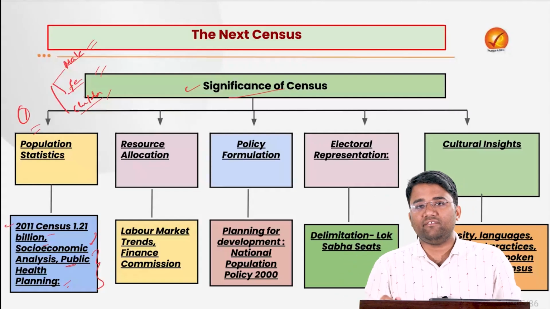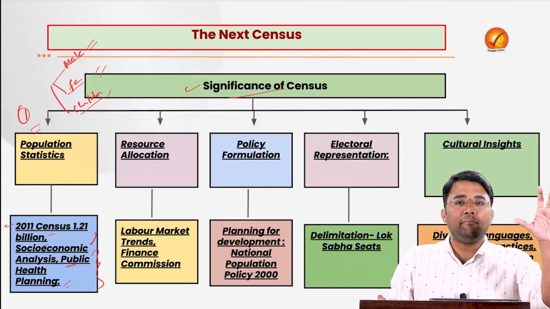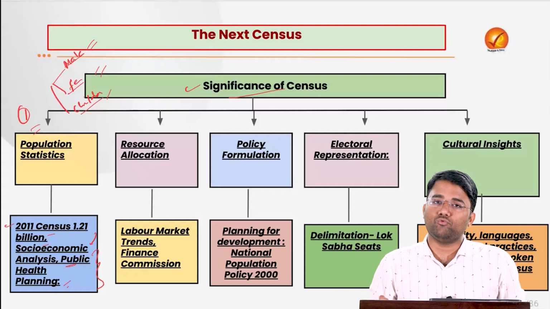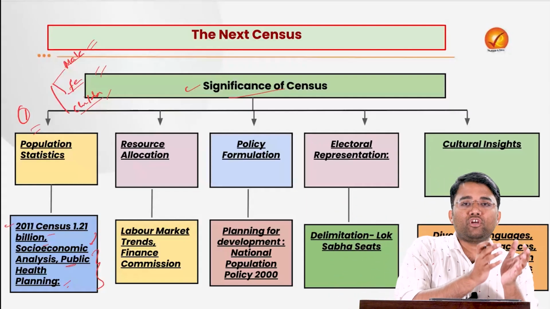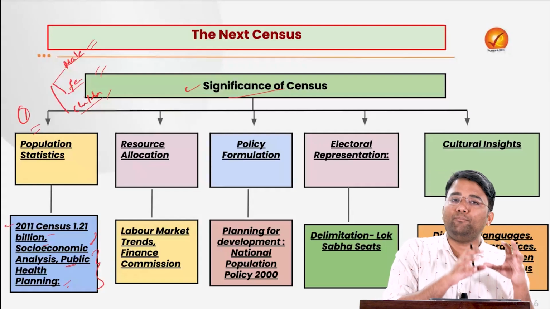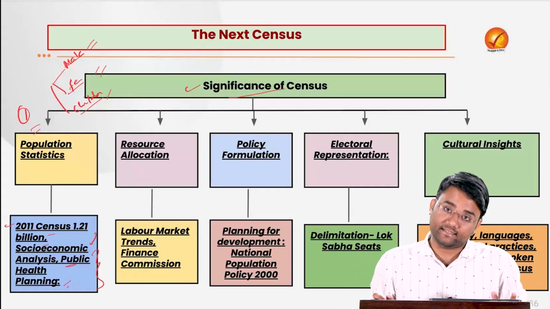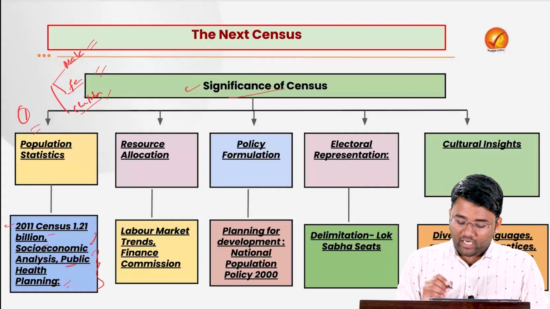care or rehabilitative care, whether they have to focus on the primary health centers or the community health centers or the tertiary hospitals they have to build, based on the demography, based on the data related to the population, as well as various other indicators which are coming with the data of the census. Also, it helps in proper resource allocation.